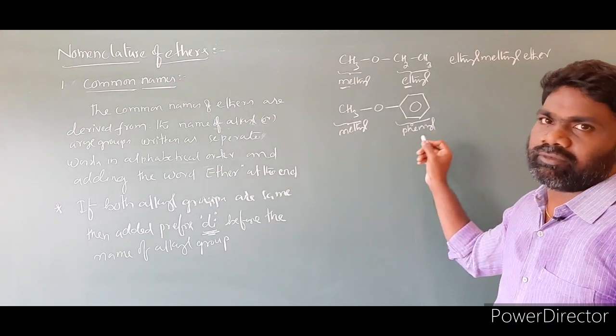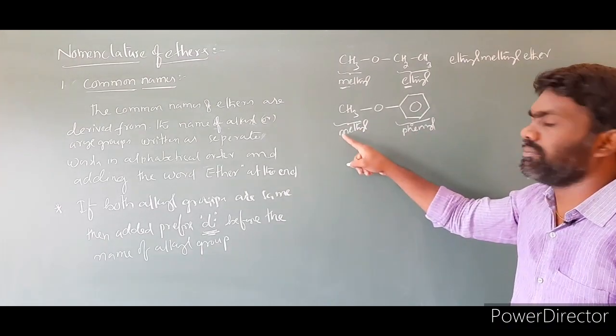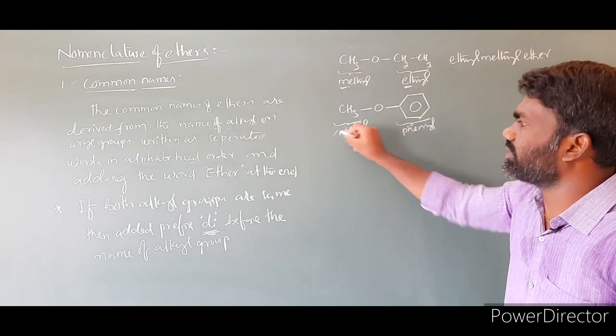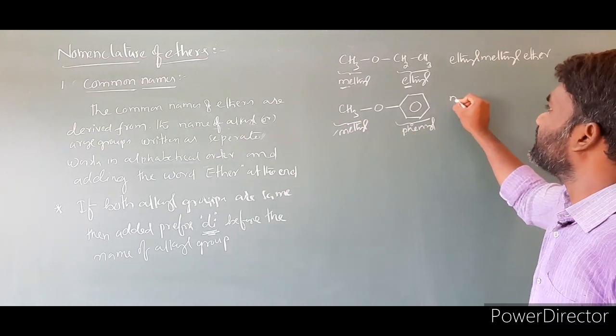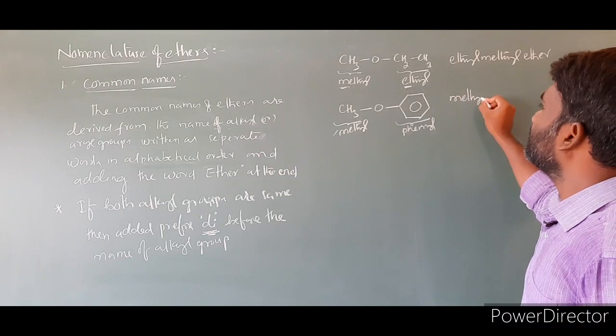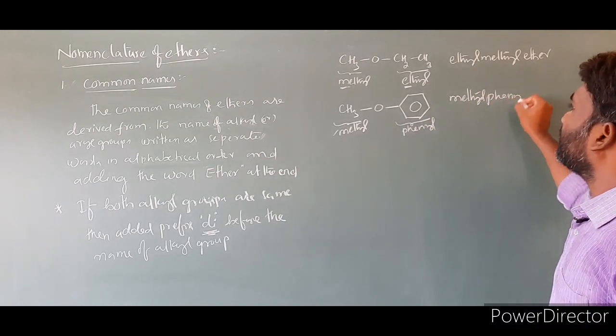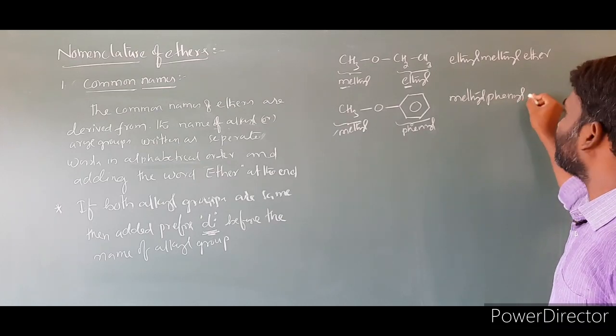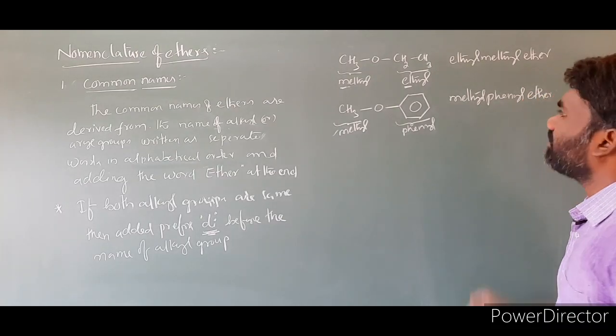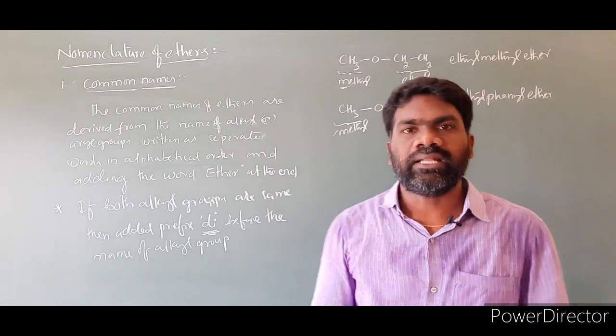So we have to arrange them in alphabetical order. Which will come first, M or P? M will come first, then we write P. The name is methyl, then phenyl. At the end, what we have to add? Ether. So the name of this compound is methyl phenyl ether.